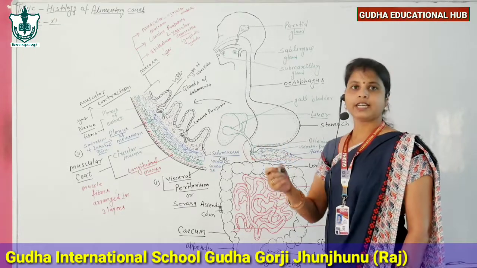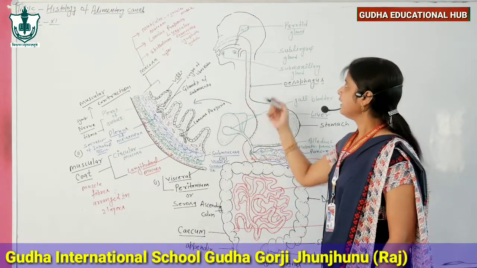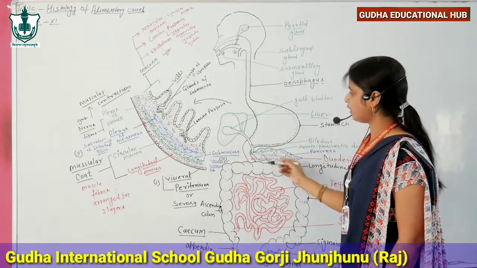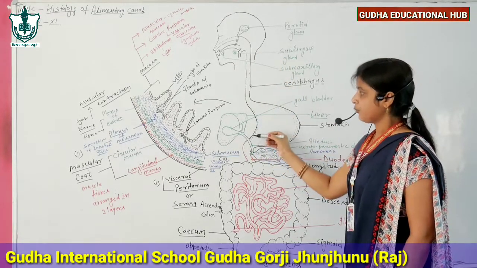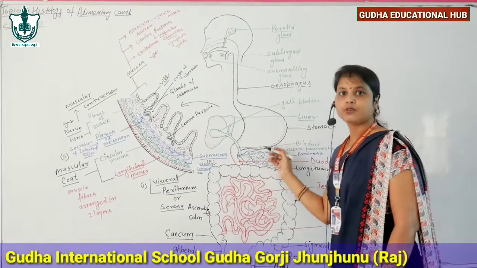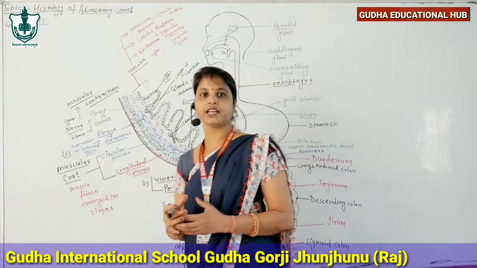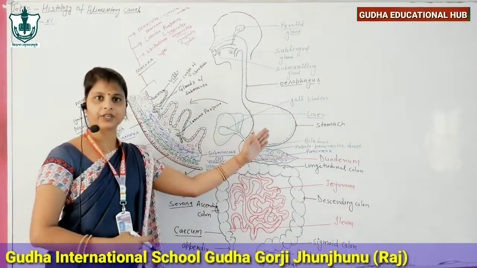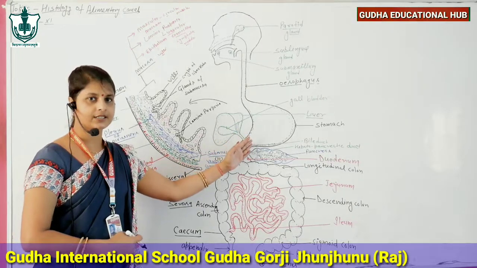As you know, the digestive system is formed by the combination of the alimentary canal along with all digestive glands. But what is the histology of alimentary canal? Which types of tissues combine and form a wall of alimentary canal? About this topic today we will discuss.